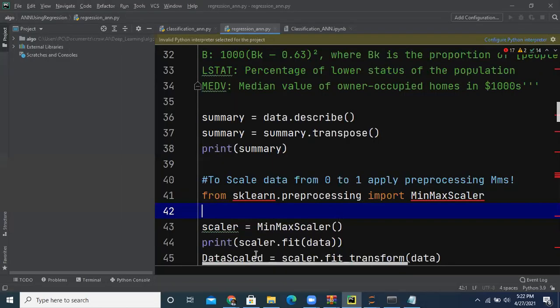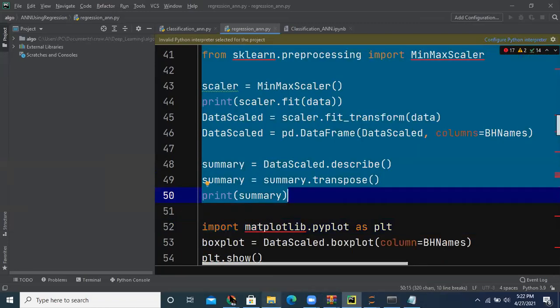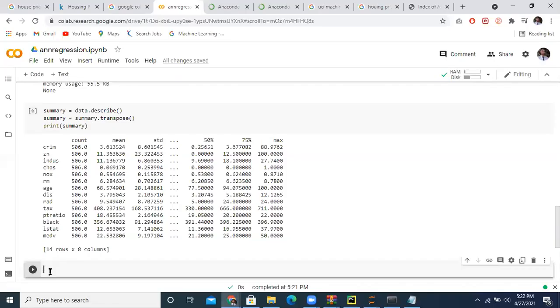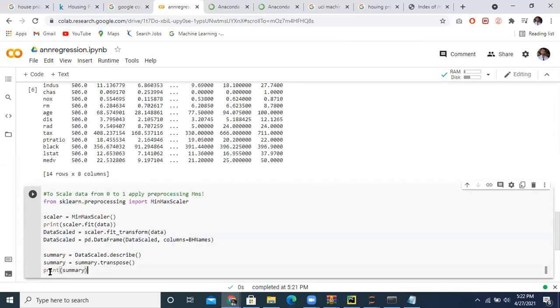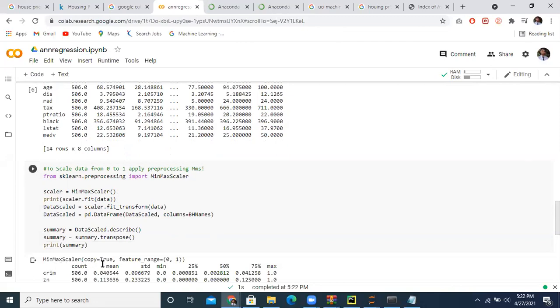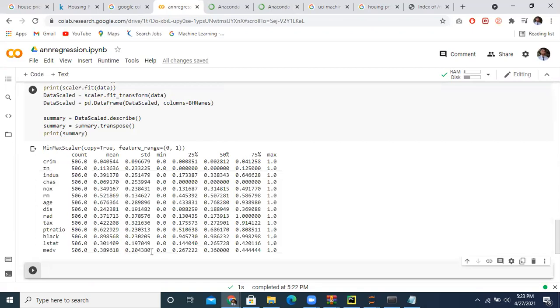I copy the code: MinMaxScaler with feature range 0 to 1 means all your data is converted into the range 0 to 1. Then fit the scaler to the data frame to get the scaled columns. Now your data is converted.